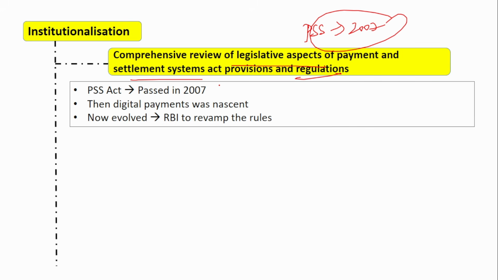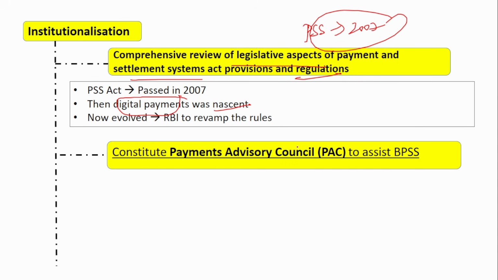Way back, when it got passed, the digital payment system in India was just in the rudimentary stage, that is, only in the beginner stage. So the digital payment system was nascent, just at the beginning stage. But now if you see, it has evolved so fast, so dynamically. The same act, same provisions, same regulations cannot be utilized. So that also should be reviewed on a regular basis because digital payments are evolving at a very fast manner.